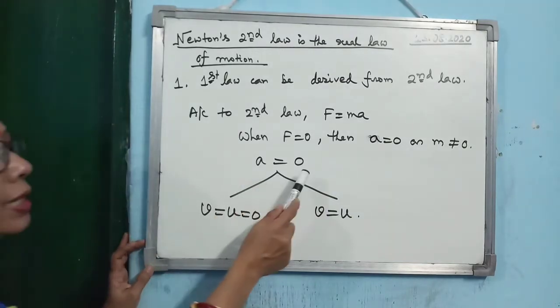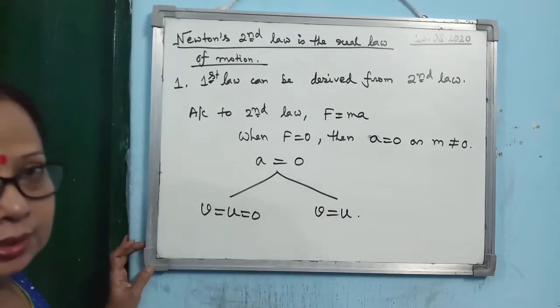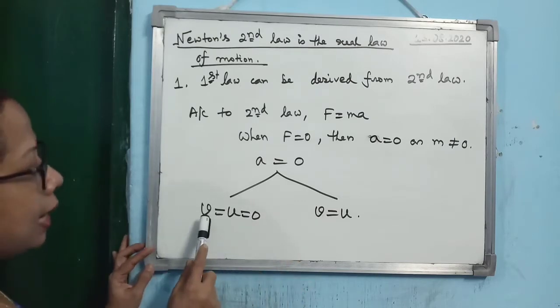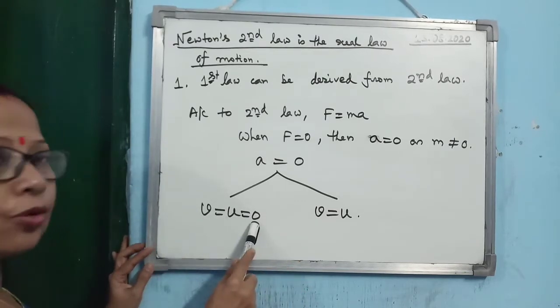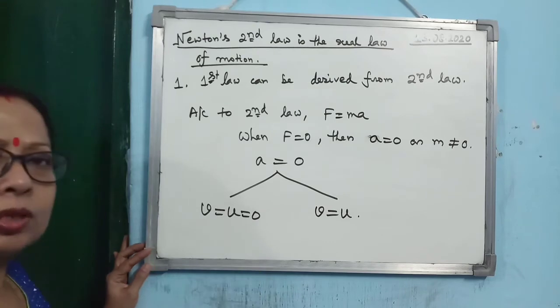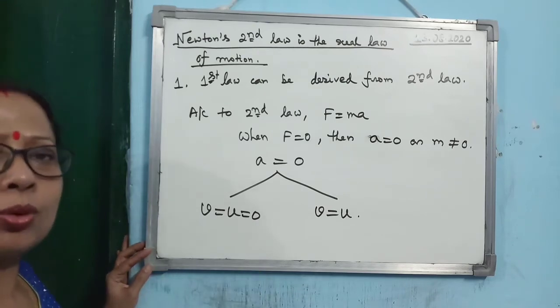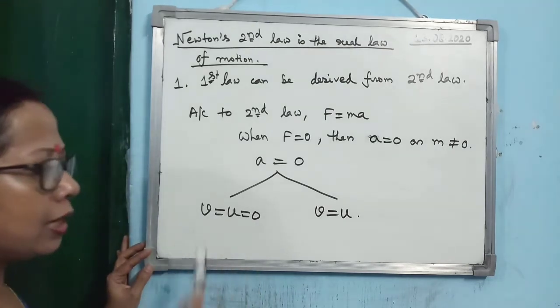Acceleration 0 may happen in two cases. What are the two cases? In one case, the body is at rest, meaning V equal to U equal to 0. The body is not moving at all, so there is no question of acceleration. It means the body is at rest.